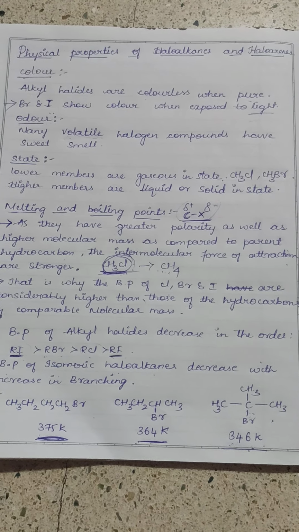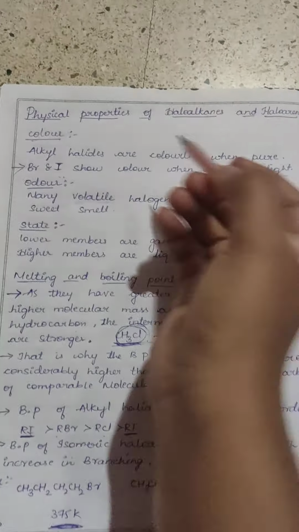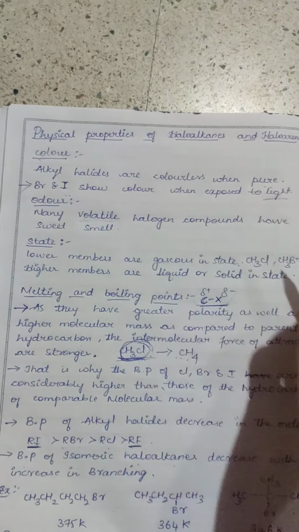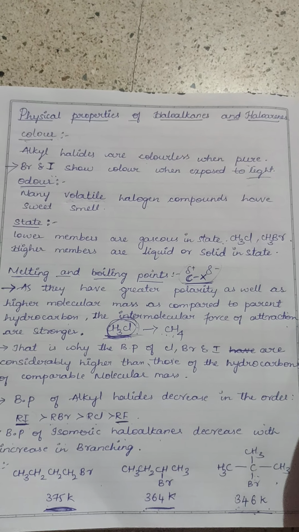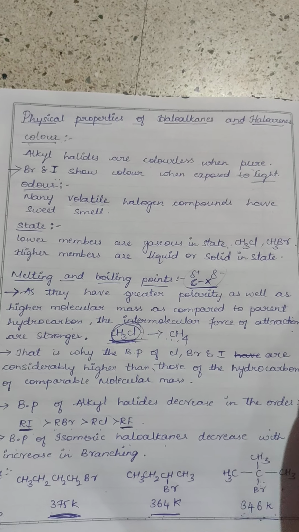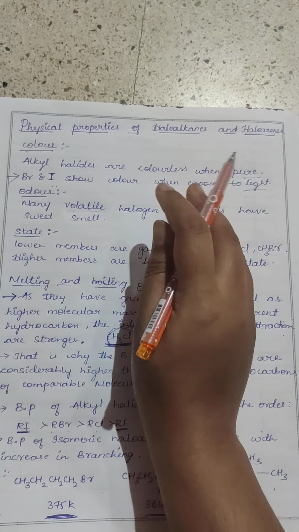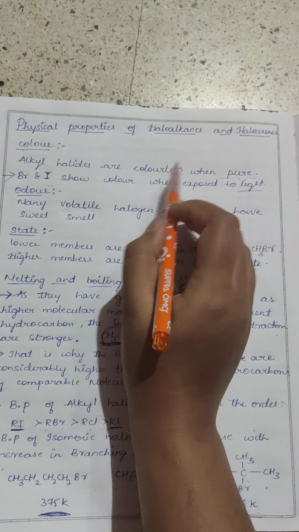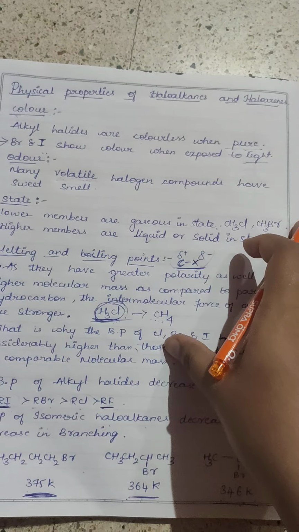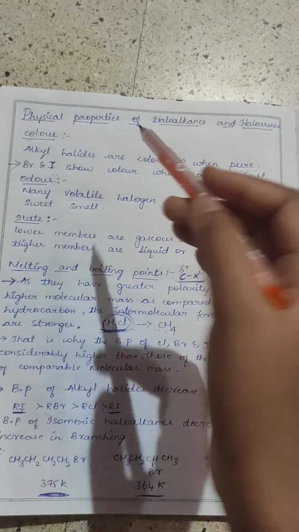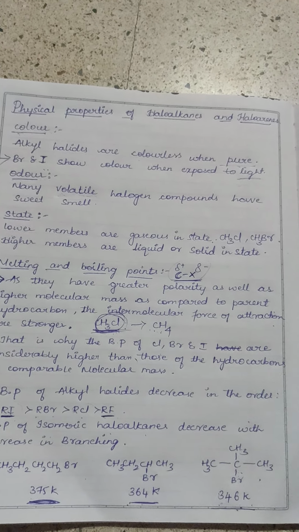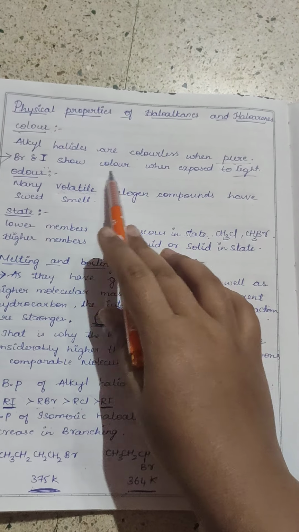Under physical properties of haloalkanes and haloarenes, first let's discuss the color. So the alkyl halides are colorless when they are pure. Only when they are in the pure state they are colorless. Whereas some, like bromides and iodides, when they are exposed to sunlight or normal light, show color.